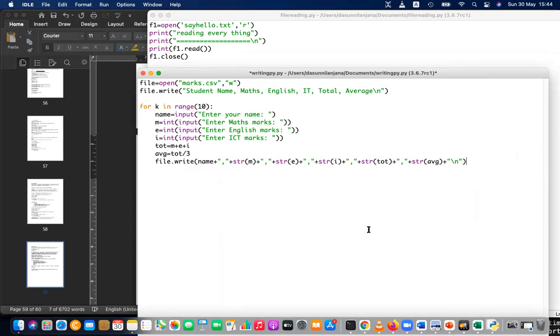So what is CSV? CSV, comma separated values. I'll show you the specialty of that file. It is similar to a text file, right? When you write, it will open as a text file. So let's finish this with file.close finally. Let's run this and then we can experience what a CSV file is.